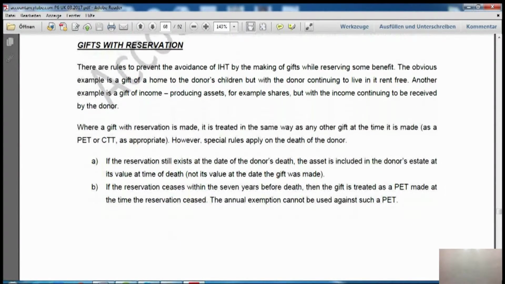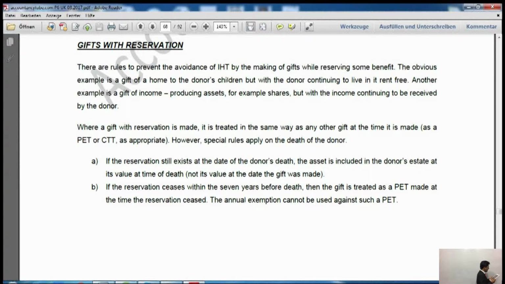Gift with reservation. Now, we know the rules for gift with reservation. I told you in the previous lecture, I think I mentioned it, but that was just a brief introduction. Now it gives you the detail of the gift with reservation.